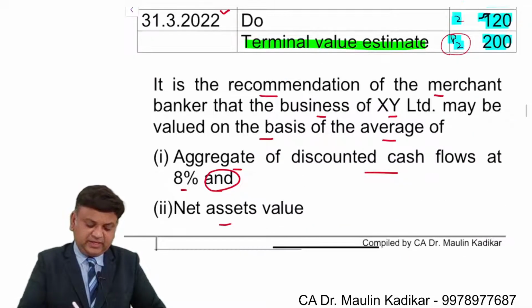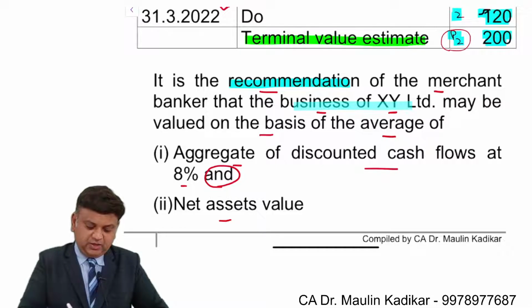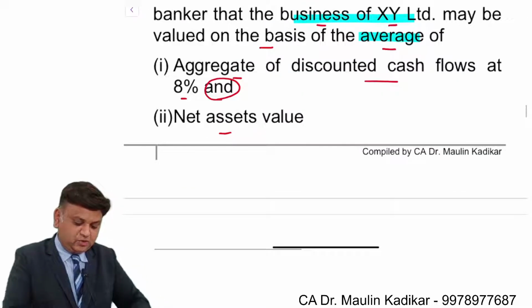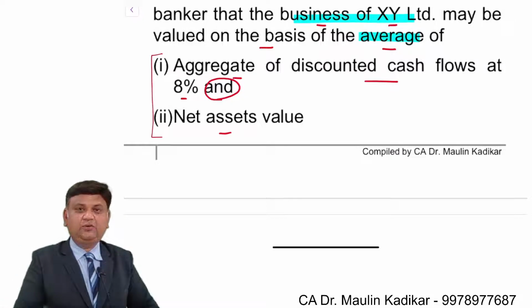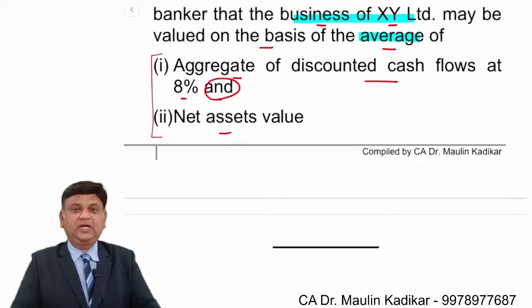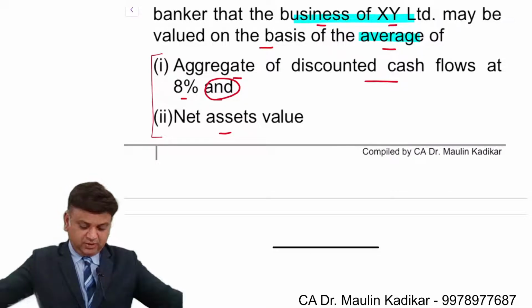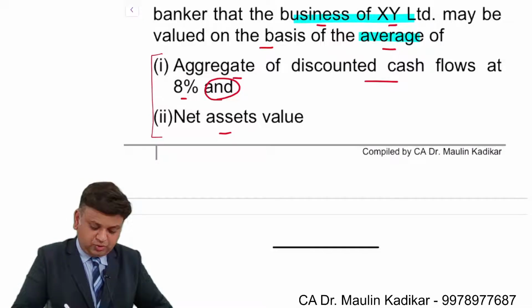Now, importantly, it is the recommendation of the merchant banker that the business of the company should be valued on the basis of the average of these two values. So again, friends, as I tell you, mergers and acquisitions has valuation inbuilt in it. We are required to compute the value of the business using the present value of the cash flow method.